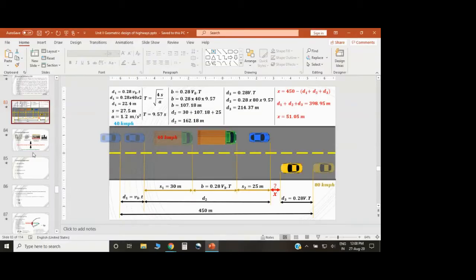So today we will be starting with our horizontal alignment, and in this we will be covering a lot of topics which are related to the core geometrics of our highway design. But before actually going to the horizontal alignment, we will be seeing why we require this horizontal alignment, what we mean by horizontal alignment, and when it comes into the picture.